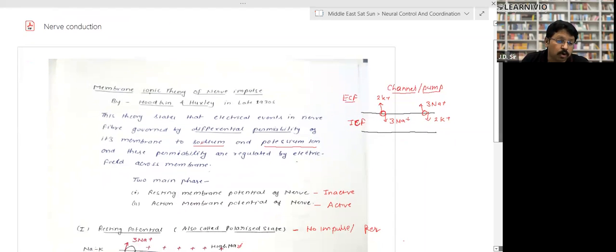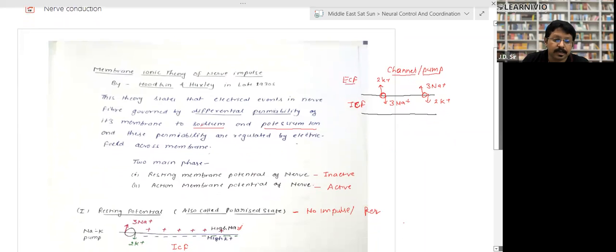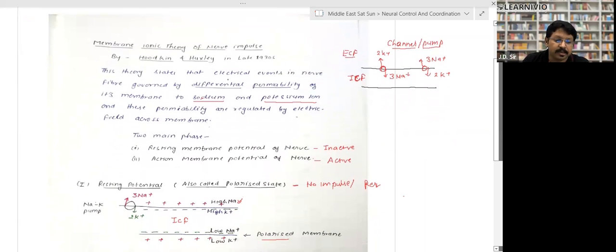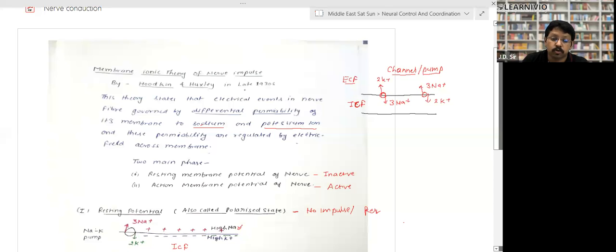And this theory is called membrane ionic theory of nerve impulse. It was given by Hodgkin and Huxley in the late 1930s. This theory states that electrical events in the nerve fiber are governed by the differential permeability of its membrane to the sodium and potassium ion, right? Because of the differential permeability of sodium and potassium ion.